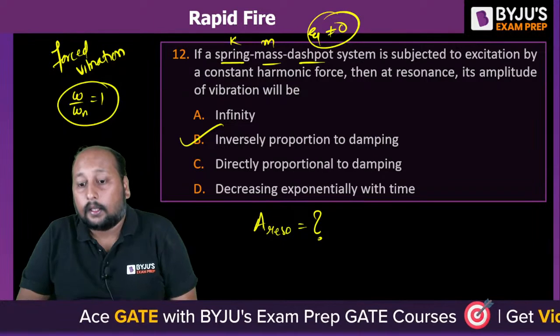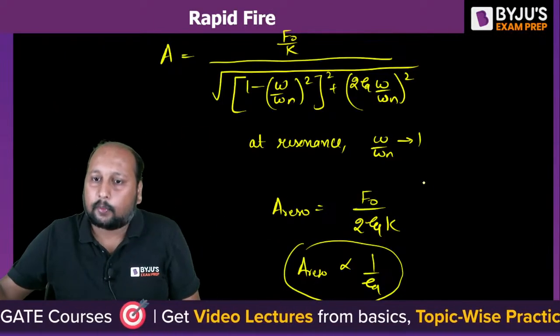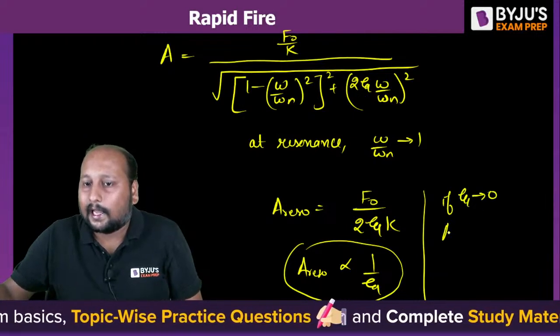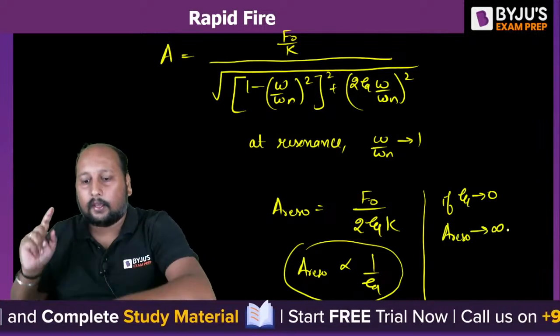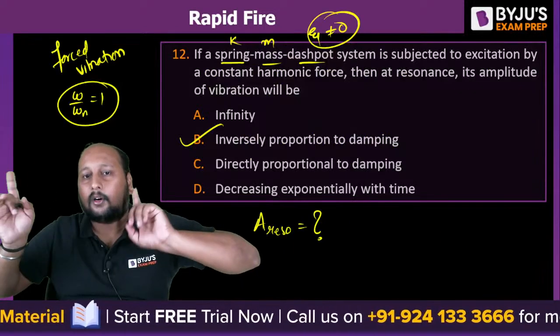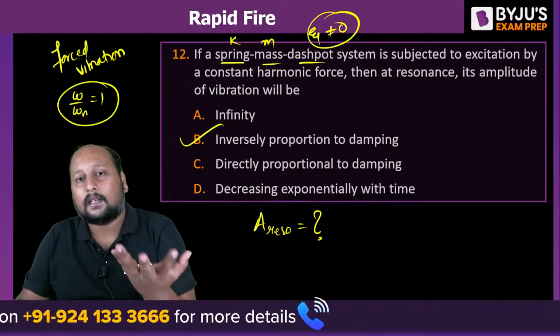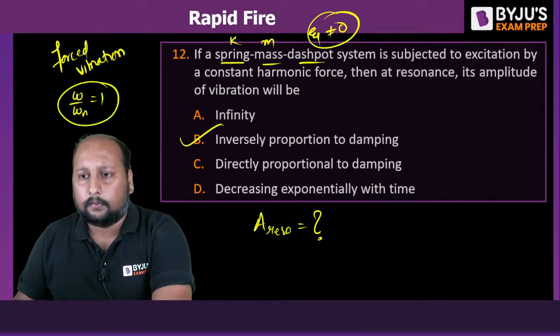Okay. If they are saying there is no damping, then we can say, let us suppose if your zeta is tending to 0, then the amplitude at resonance will be tending to infinity. Then it will be infinite. Okay. अभी क्वेश्चन में उन्होंने ये नहीं बोला. They have not said that there is no damping. There is a dashpot present. There is a damping present. So definitely zeta is not equal to 0. Option B is the correct answer.